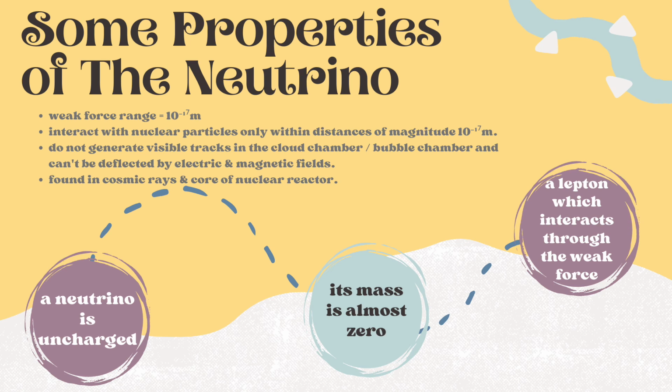The weak force has a range of 10 to the power of negative 17 meters. This means the neutrinos interact with nuclear particles only within distances of magnitude 10 to the power of negative 17 meters. Because of these properties, they do not generate visible tracks in the cloud chamber or the bubble chamber and cannot be deflected by electric and magnetic fields. Because of all these factors, scientists find that it is very difficult to detect neutrinos, even though a lot of them are available. Neutrinos are found in cosmic rays and in the core of a nuclear reactor.